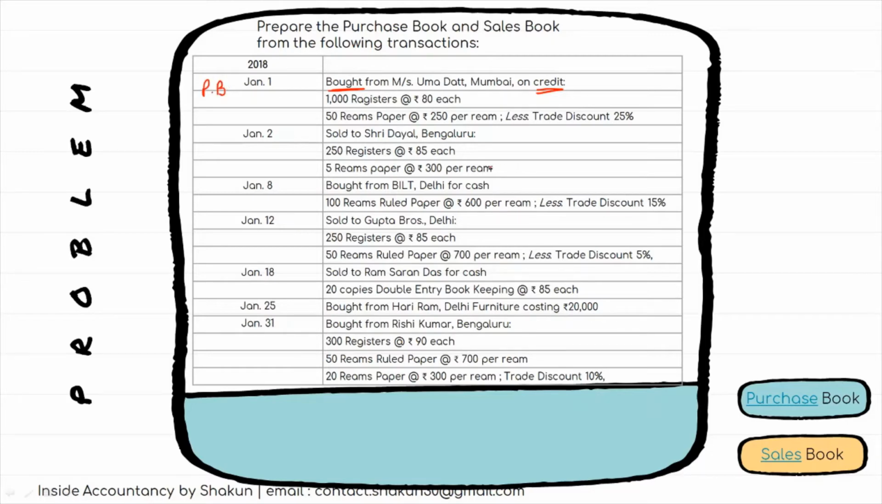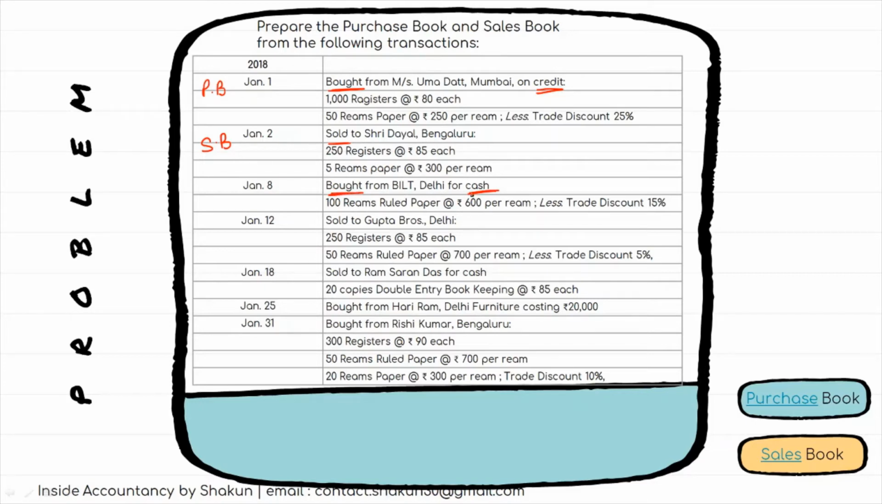Okay, so the details are given, 100 registers and 50 reams paper, and the trade discount is also given. The next transaction is sold to Sri Dayal Bangalore. Again the description is given. Here it has not been mentioned whether it is for cash or not, so we will assume that this is on credit, and therefore we will record it in the sales book. The next transaction on Jan 8 is bought from BILT Delhi for cash.